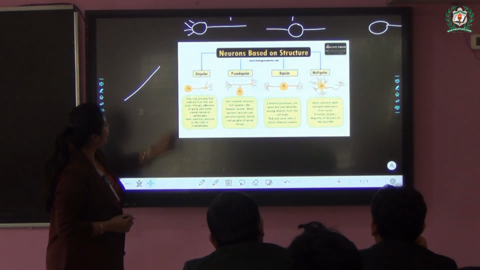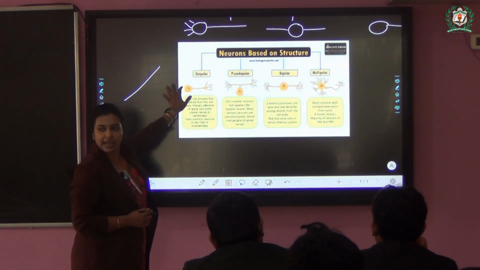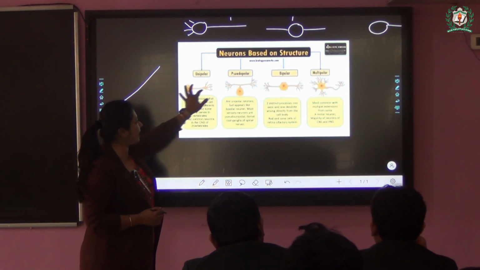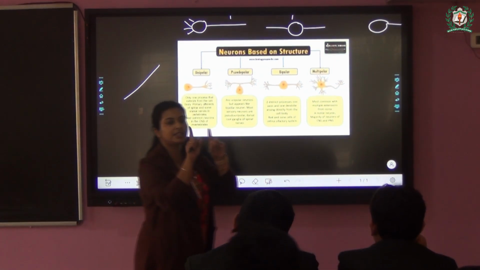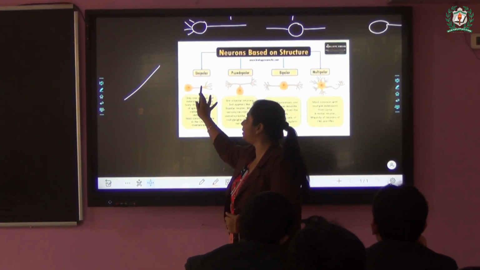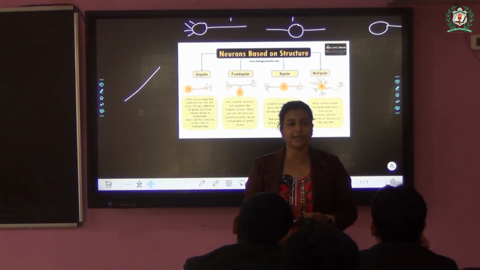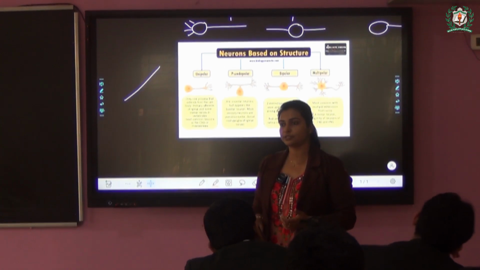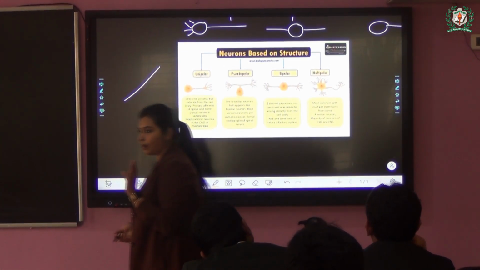Look at this one. Just an axon, just a cell body and an axon, right? So this is just a single process which continues, and this one is the unipolar type, and this is usually present in the embryonic stage. Fine, these are located in the embryonic region.